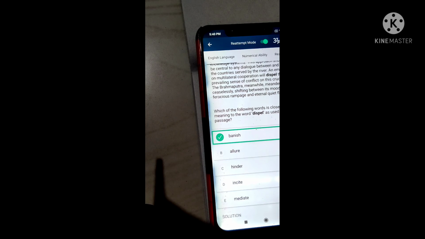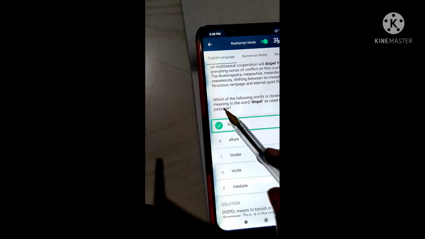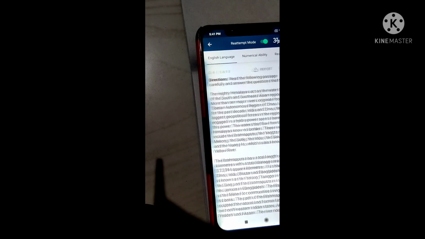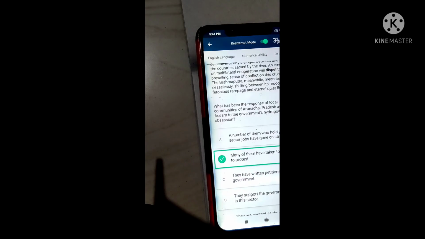By using these questions, I will search for the keywords of these questions, and next I will directly answer them. Here, which of the following words is the closest in meaning to dispel? Dispel, we commonly know, guys, eliminate, banish is a synonym of dispel, so banish. And next we go to the questions.